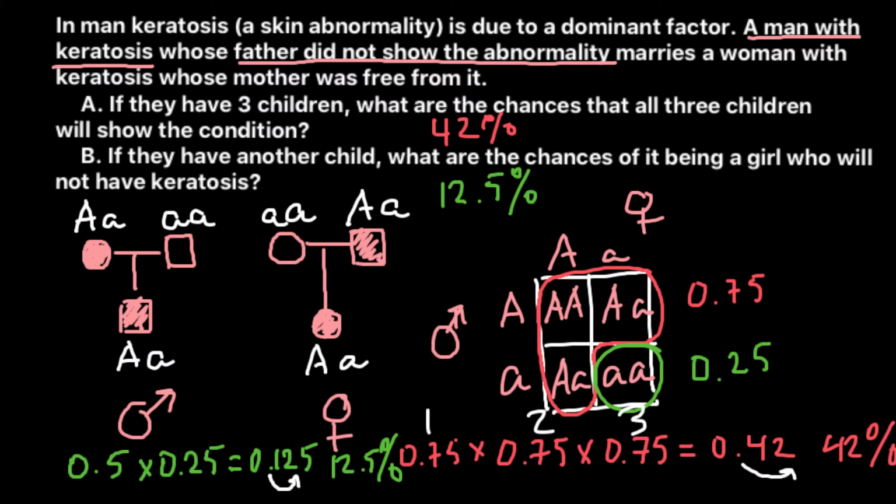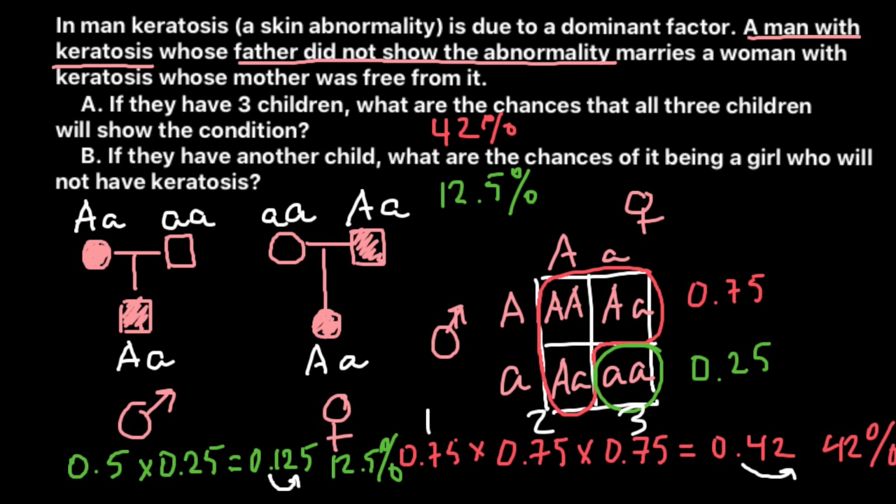And one more note, would our calculations be affected if we would know that, for example, the mother of this male would be homozygous dominant? We know that this person is affected, so he got one dominant allele from his mother. We know that his father doesn't show this genetic disorder, so he has to be small a, and he can get from his mother only one allele, and he got the dominant allele.